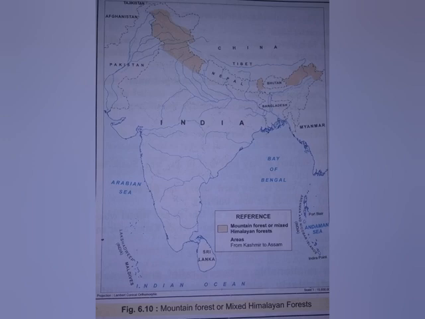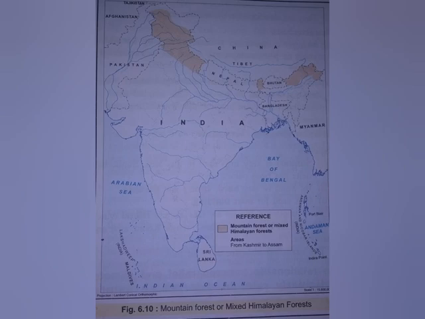Anamalai is a range of mountains in Kerala and Tamil Nadu. So there we can see this mountain forest.